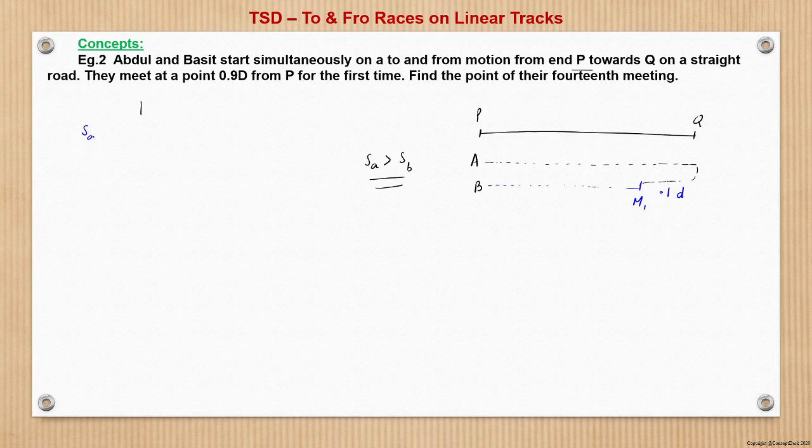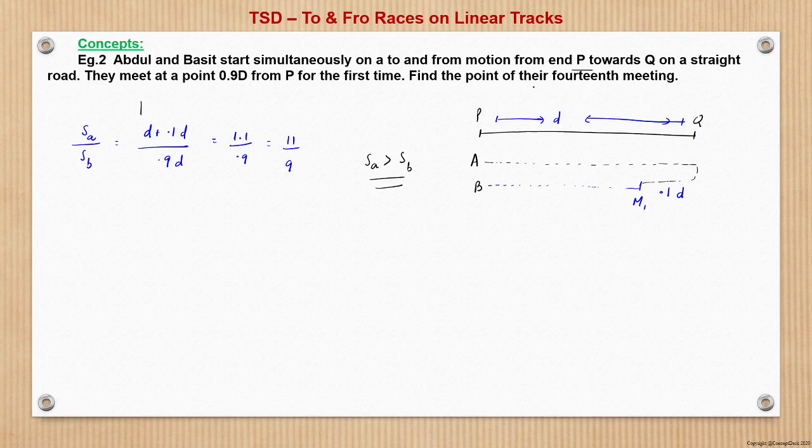So the speed of Abdul upon the speed of Basit is the ratio of distances, that is d plus 0.1d upon 0.9d, which becomes 1.1 upon 0.9, which is 11 is to 9.